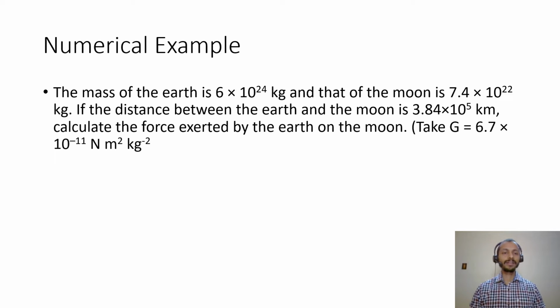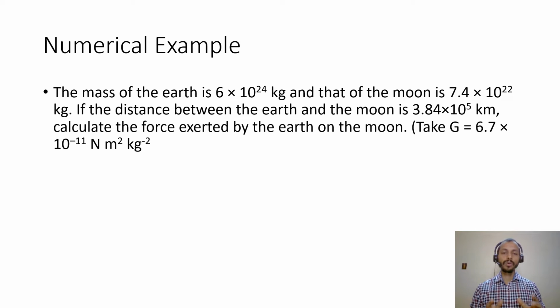Let's understand this universal law of gravitation with a very simple example of the earth and the moon. The values we are taking are real values. The mass of the earth is 6 into 10 to the power 24 kilograms, the mass of the moon is 7.4 into 10 to the power 22 kilograms, and the distance between the earth and the moon is around 3.84 lakh kilometers.